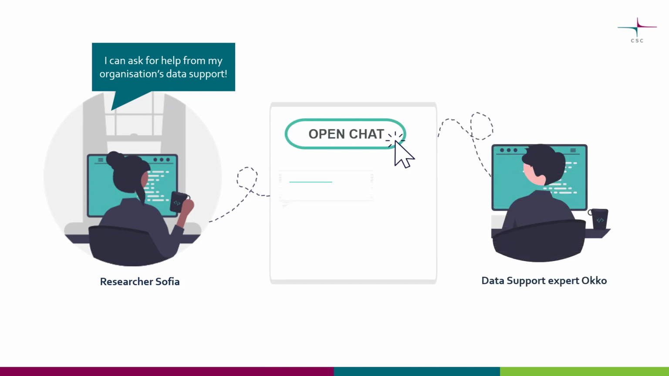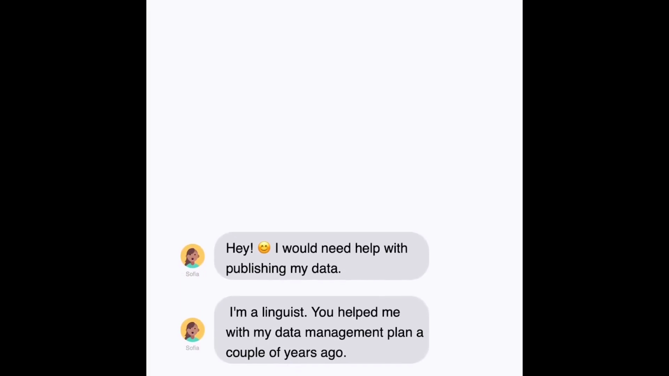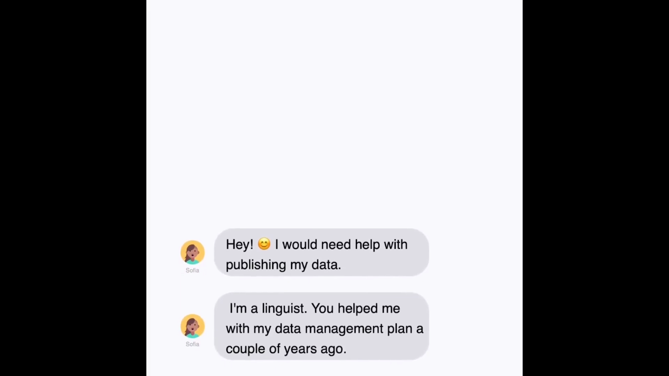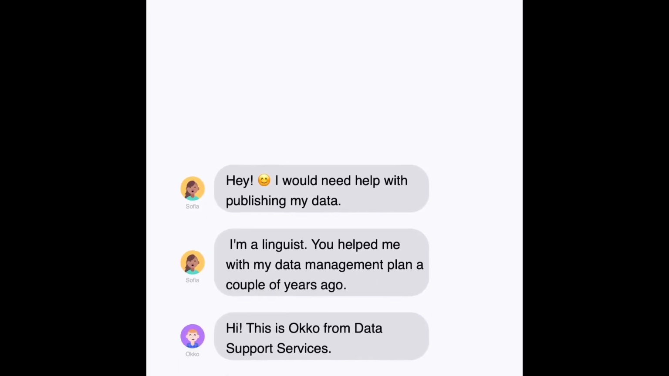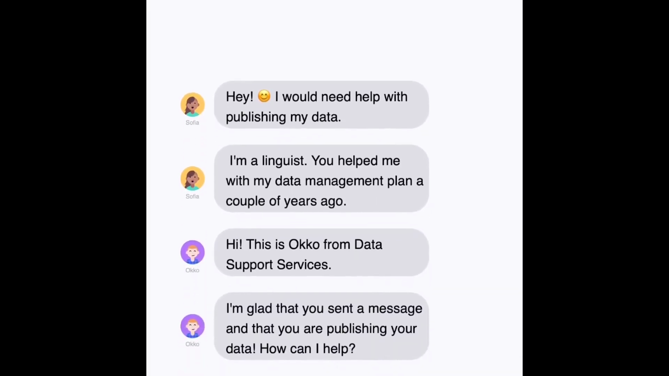The fastest way to get in touch with the data support is with a new chat service. Hey, I would need help with publishing my data. I'm a linguist. You helped me with my data management plan a couple of years ago. Hi, this is Okko from Data Support Services. I'm glad that you sent a message and that you are publishing your data.